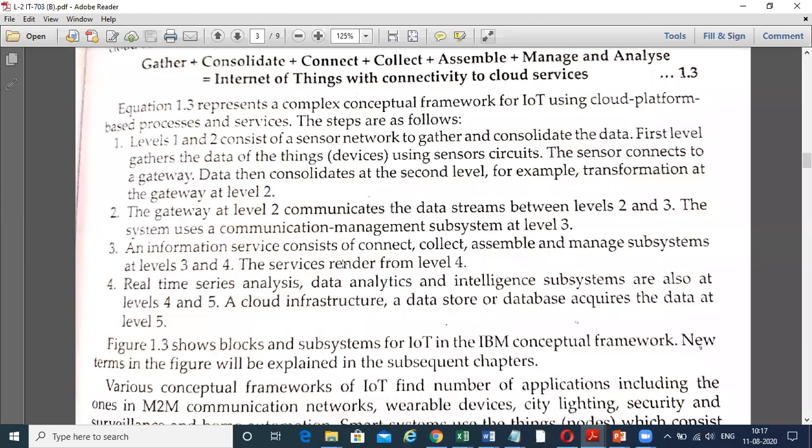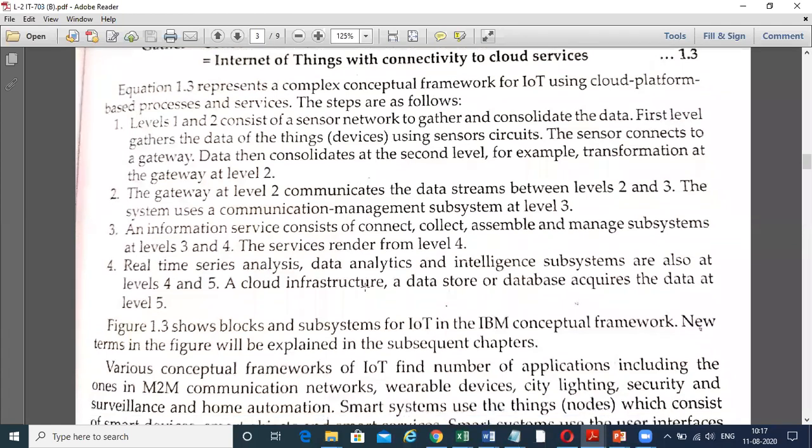So at level 3 there is connect, collect, assemble, manage and analyze, and the real-time series analysis, data analytics, and intelligent subsystems are also at level 4 and 5. In a cloud infrastructure, a data store database acquires the data at level 5. So there are 5 levels in the IBM conceptual framework. In the Oracle conceptual framework, there are 6 levels.